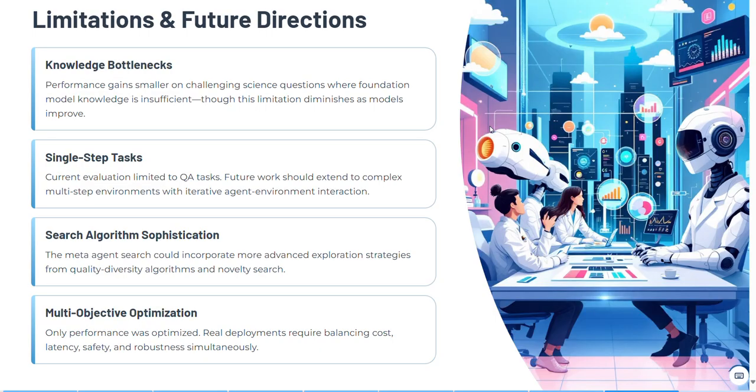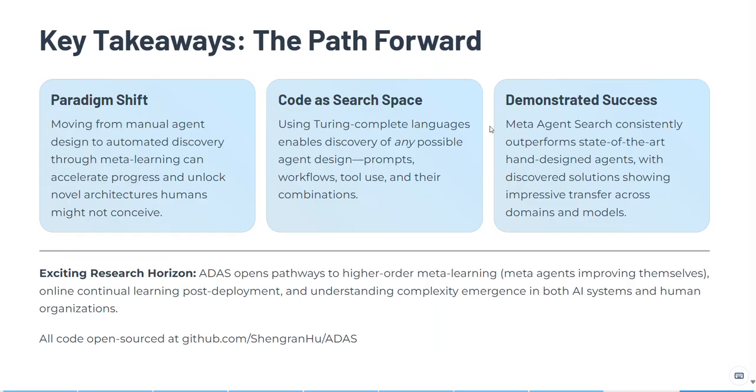The second is single-step tasks, where the current evaluation is limited to QA tasks. Future work should extend to complex multi-step environments with iterative agent-environment interaction. The third is that the experiments show real, measurable success. The meta agent search consistently outperforms the baselines.